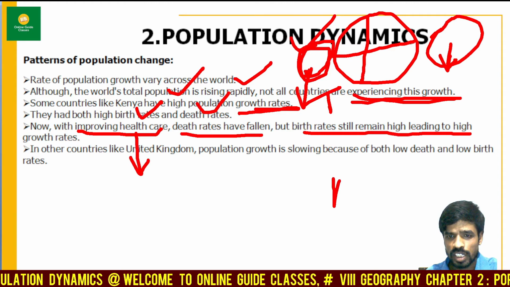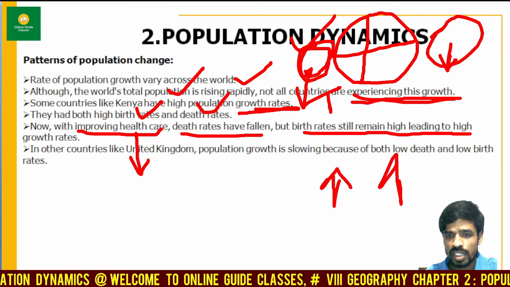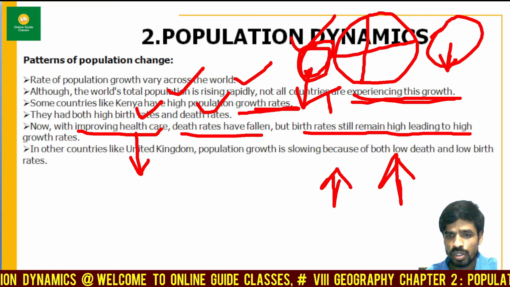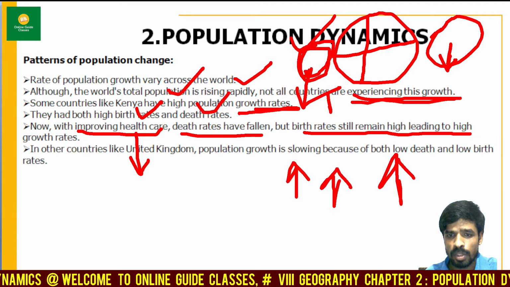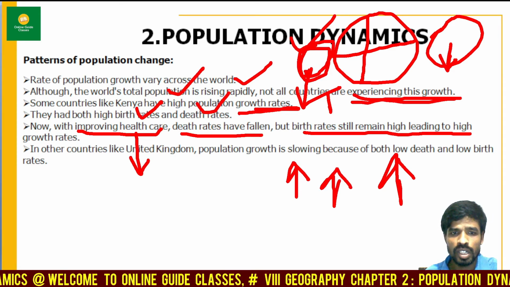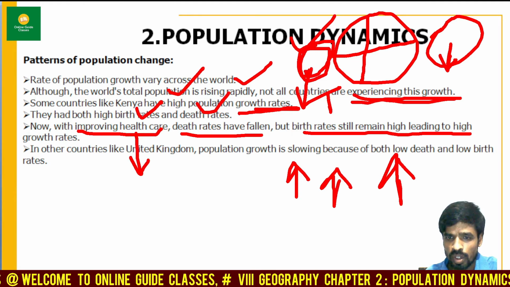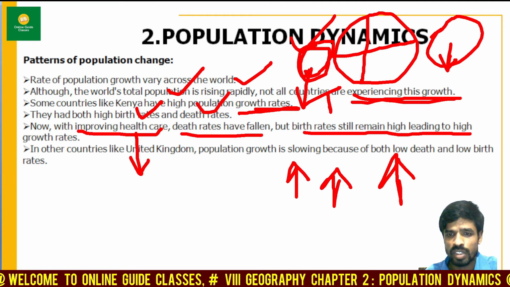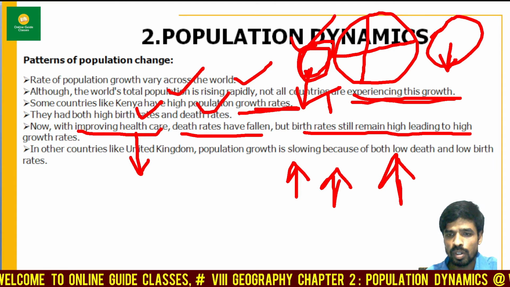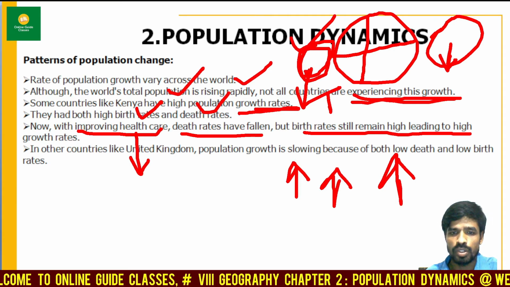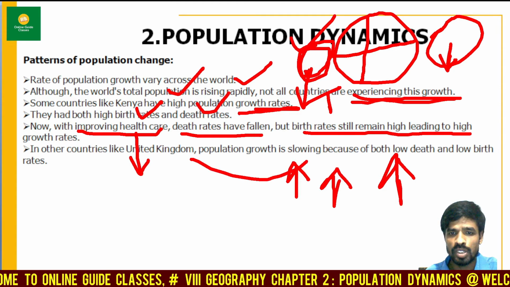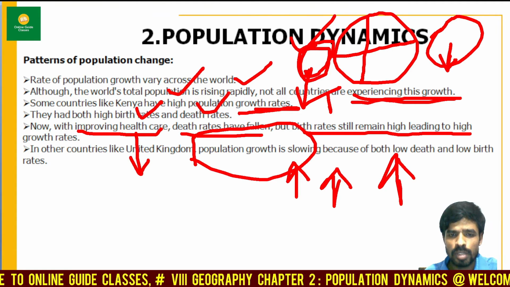Now, on one side the birth rate is high, and on the other side the death rate is decreasing. So in this case, what happens? The population count increases. In other countries like the UK, the United Kingdom, population growth rate is slowing. It is becoming slow. What was the reason? Because of lower death rate and low birth rate. In these cases, the population growth is becoming slow.